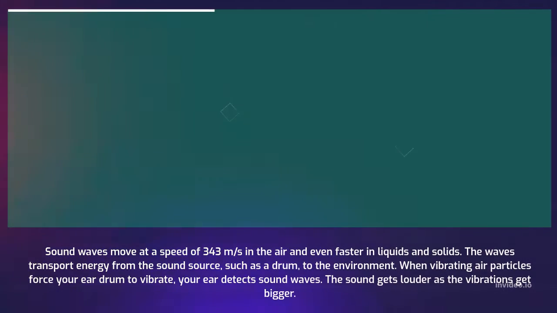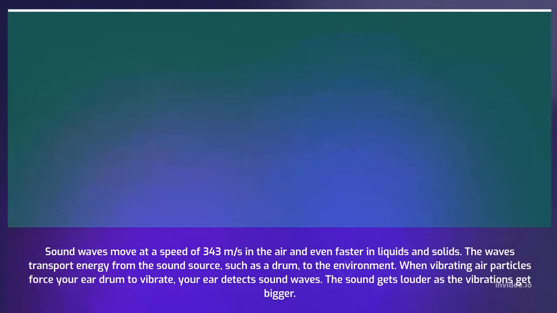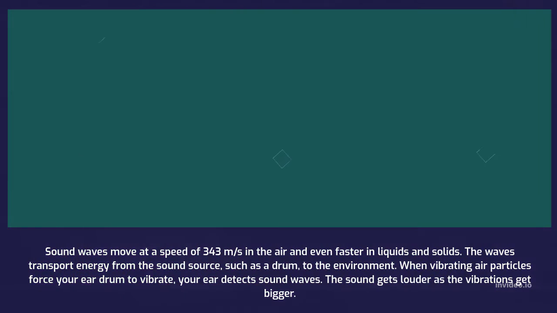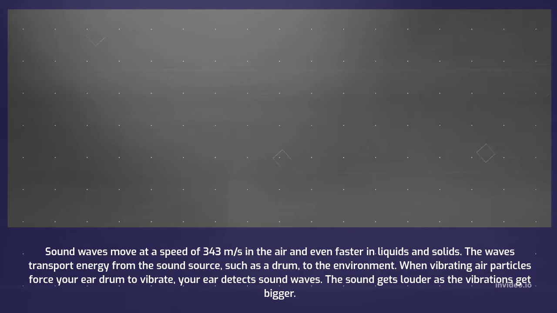Sound waves move at a speed of 343 meters per second in the air and even faster in liquids and solids. The waves transport energy from the sound source, such as a drum, to the environment. When vibrating air particles force your eardrum to vibrate, your ear detects sound waves. The sound gets louder as the vibrations get bigger.